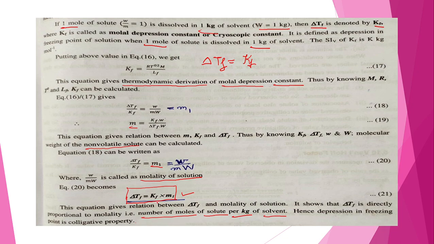Here KF is the cryoscopic constant, where we have considered 1 mole of the solute and capital W we have considered 1. When we consider all these things as 1, at that time KF becomes the cryoscopic constant. Okay, now in the next lecture we will study the next point of our unit number 5.